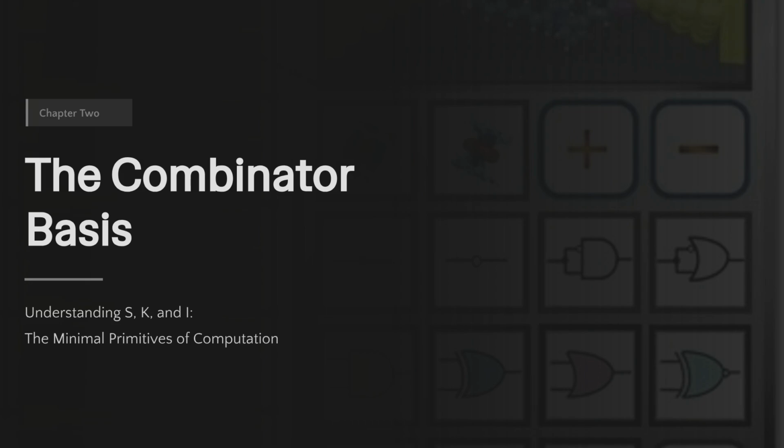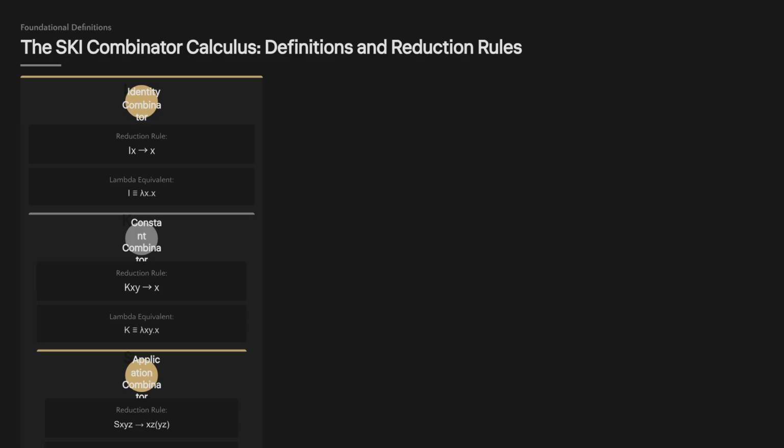Chapter 2 explores the combinator basis. We will understand S, K, and I, the minimal primitives required for computation. The SKI combinator calculus uses 3 primitives: I for identity, K for constant functions, and S for application distribution. I is redundant, as the complete basis is SK.